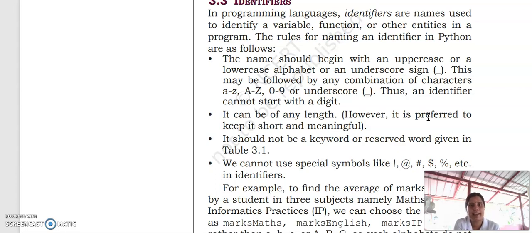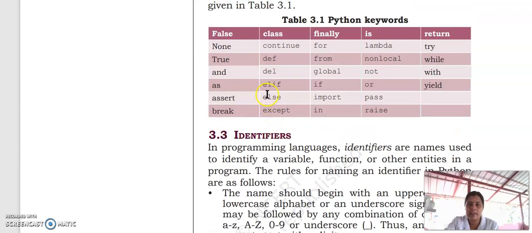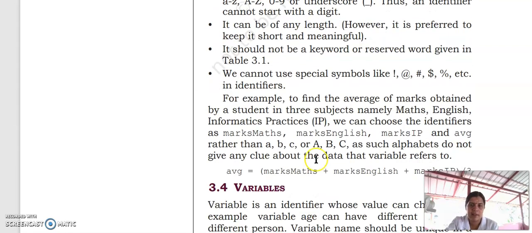It should not be a keyword. This is compulsory. We cannot use a keyword as an identifier. Here else is a keyword. We cannot use this else as an identifier. Then we cannot use special symbols like exclamation, at the rate, hash, dollar sign, percentage, etc. in an identifier. That means we cannot use student@123.